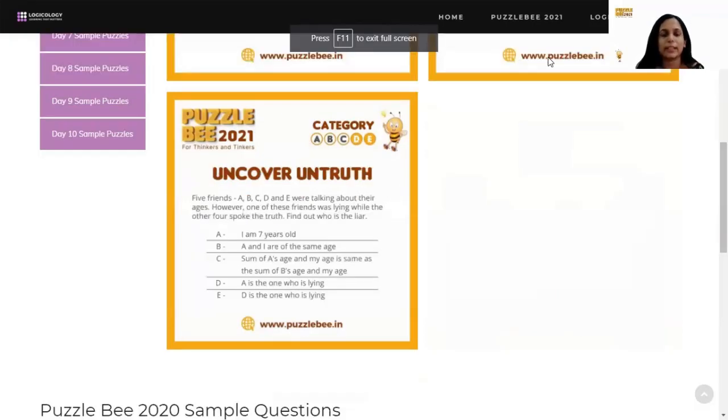Here it is. Okay. Now this was an interesting one, uncover untruth. So there was some logical reasoning, logical deduction. So those are the fancy terms you can use for this puzzle. So let's see what it was about. Okay. So there were 5 friends, A, B, C, D, and E, who were talking about their ages.